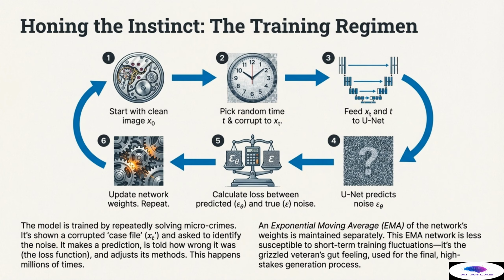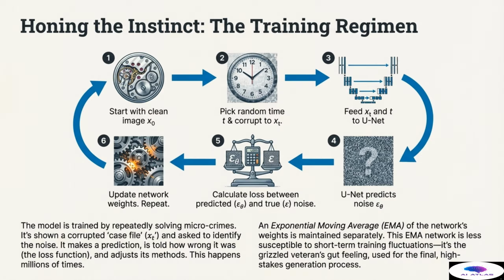This design feature is fundamental to why diffusion models produce such crisp and realistic output compared to their predecessors. Training the detective requires honing the instinct, the training regimen. This process is repeated millions of times, essentially solving millions of microcrimes until the unit is highly accurate at its prediction task. Step 1. We start with a clean, uncorrupted image x0.